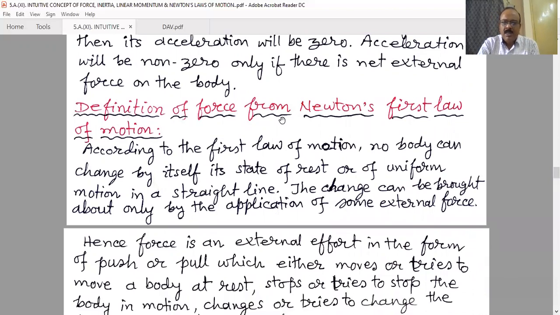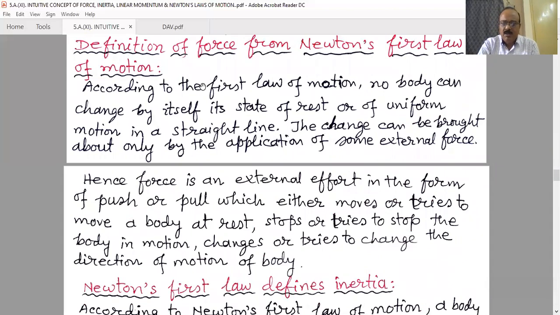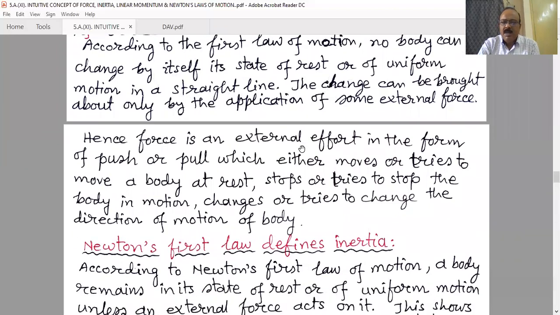That means we can define what force is from Newton's first law of motion. According to the first law of motion, no body can change by itself its state of rest or of uniform motion in a straight line. The change can be brought about only by the application of some external force. Hence, force is an external effort in the form of push or pull, which either moves or tries to move a body at rest, stops or tries to stop a body in motion, and changes or tries to change the direction of motion of the body.